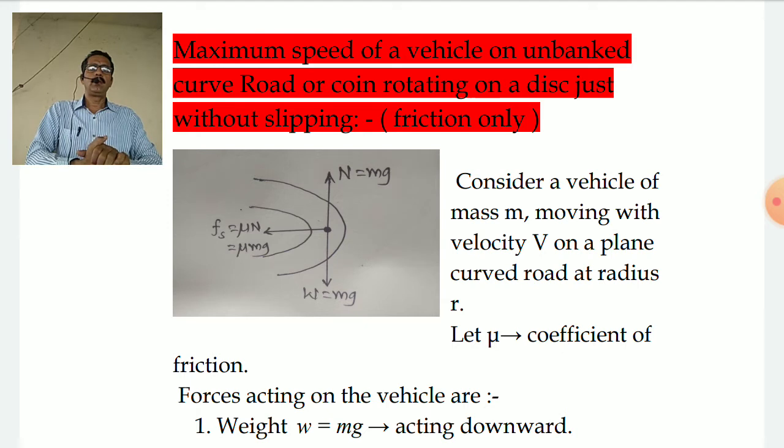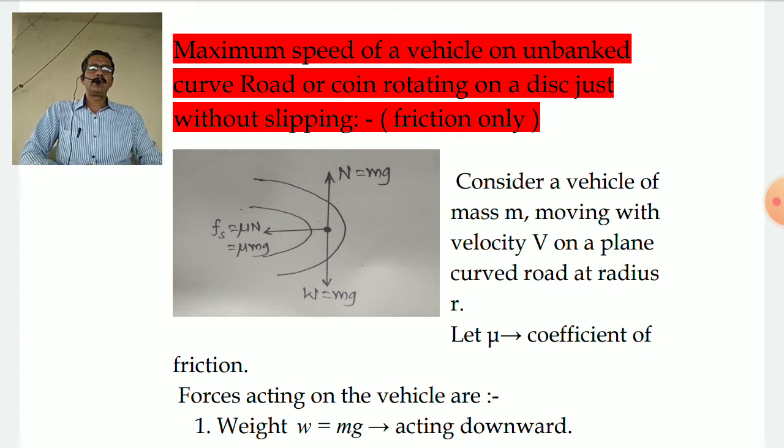Or even consider the example of a coin rotating on a disc. If you have a disc rotating and I place a coin on it, with what velocity can the coin rotate so that it doesn't just slip off?